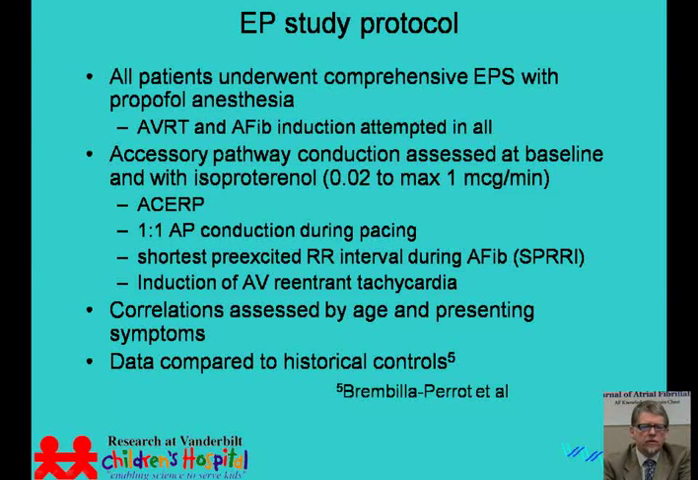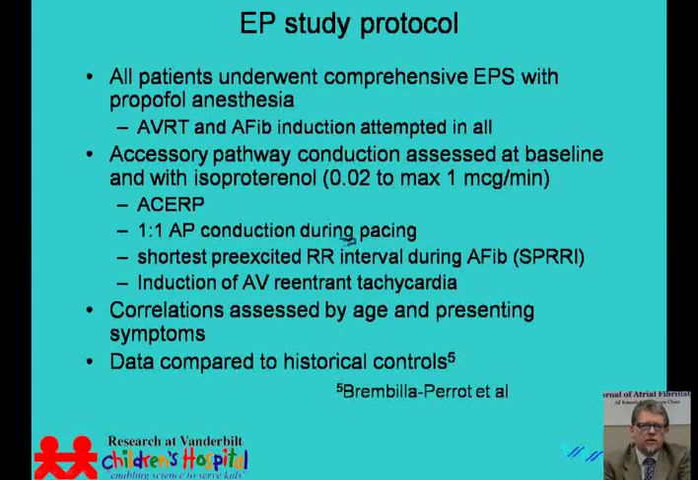And isoproterenol significantly shortened all 3 of these accessory pathway conduction properties to a highly significant degree. The degree of effect of isoproterenol was similar among all groups, whether we subdivided the patients according to age or subdivided the patients according to presenting symptoms.